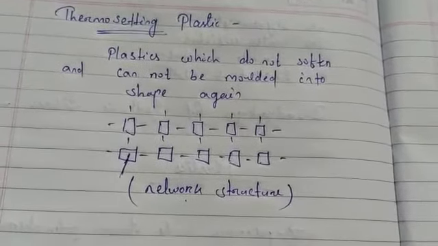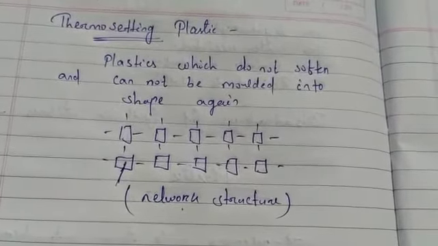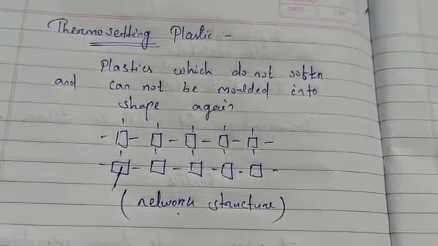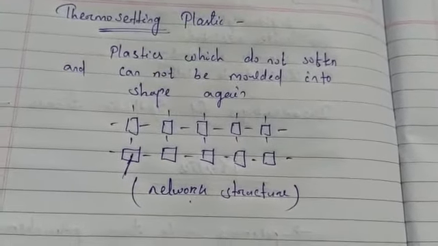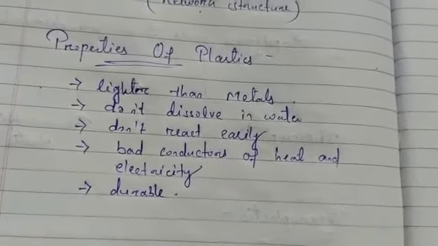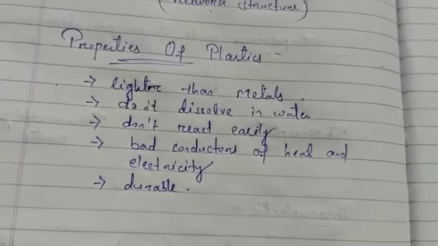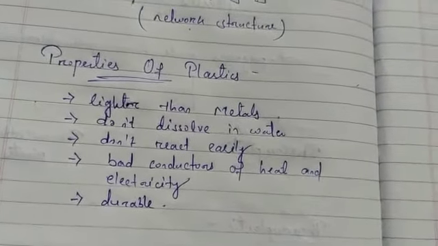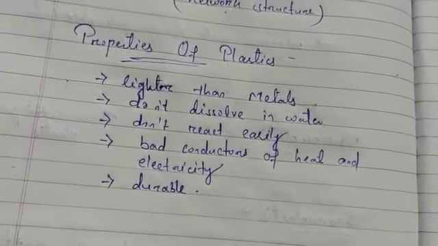So now we will see a few properties of plastics, why plastics are very useful. So we will study the properties of plastic. Plastics are lighter than metals. A water bottle made of plastic is lighter than one made of metal. That is why it is easy to carry.